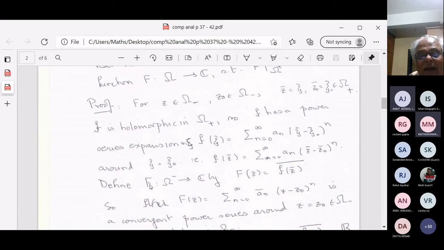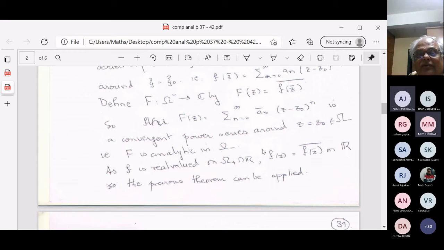And therefore F of z bar is equal to the summation of a n times z bar minus z naught bar to the n. And therefore, I'll define capital F on omega minus by capital F of z is the bar of f of z bar. But f of z bar is like this, and therefore its bar is a n bar times z minus z naught to the n. This power series converges. Therefore, capital F on omega minus is holomorphic.